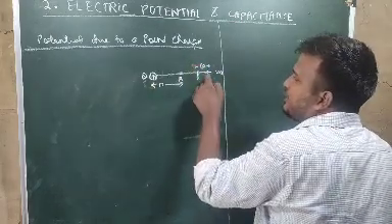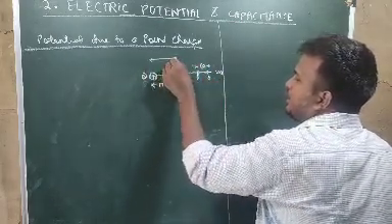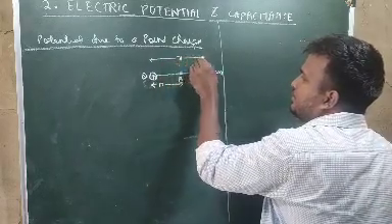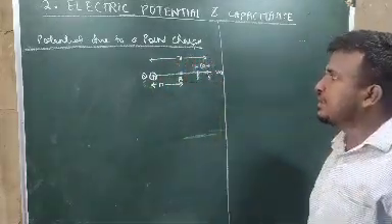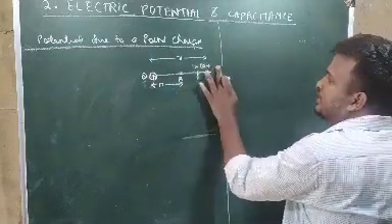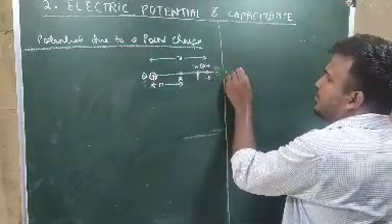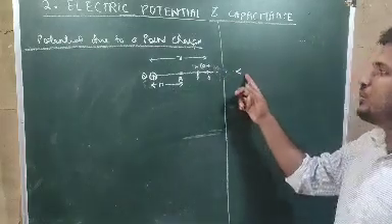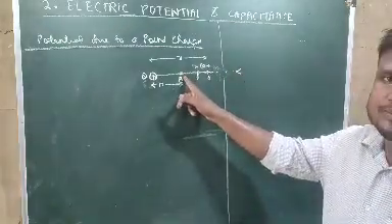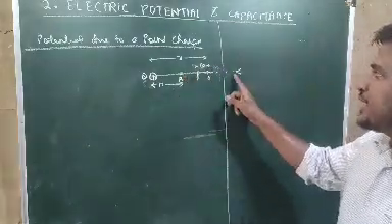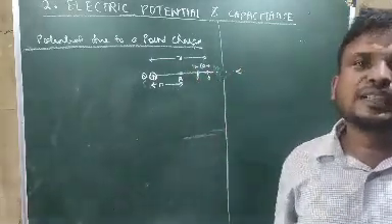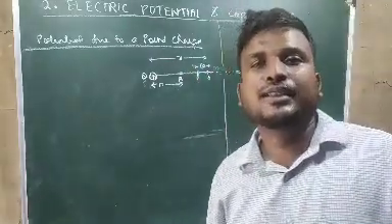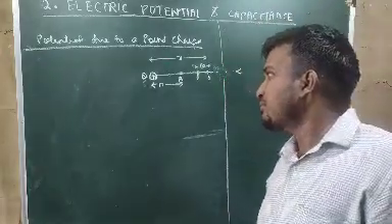The distance between the point Q and our charge capital Q is x. And one point is there, infinity. From infinity we want to bring the charge up to the point A. If you bring a test charge from infinity to the point A, how much work is done? That work done we want to calculate, because that work done will be stored as a potential.